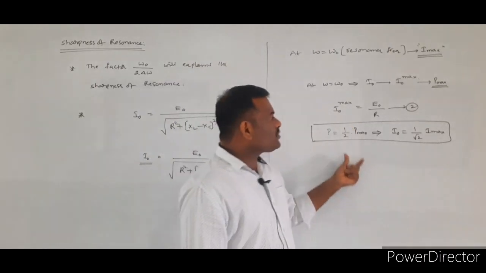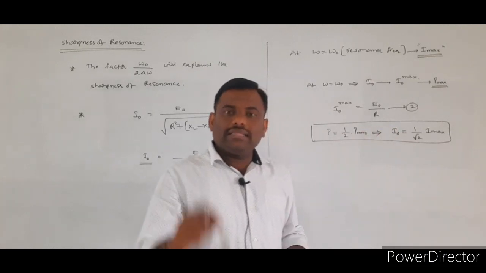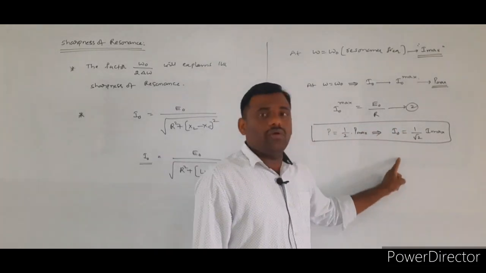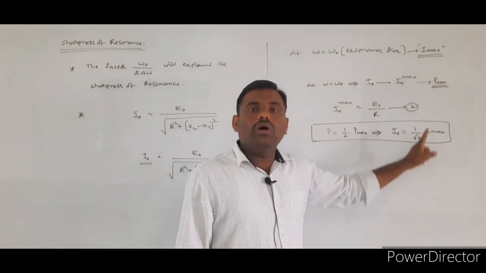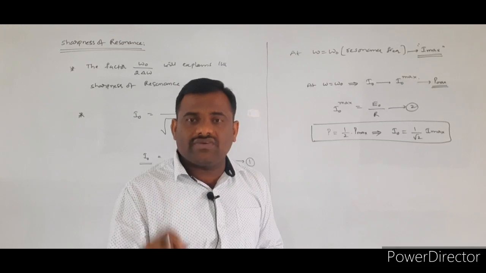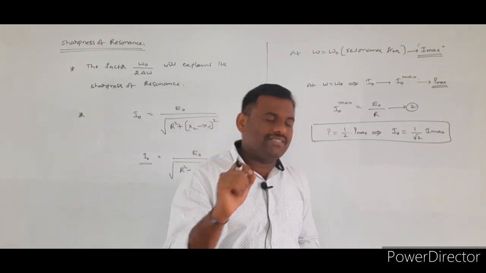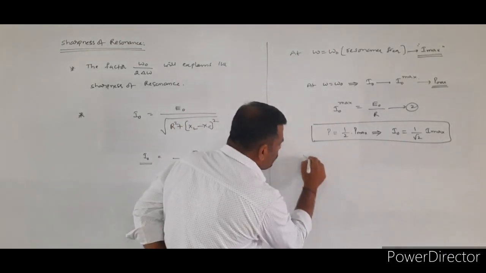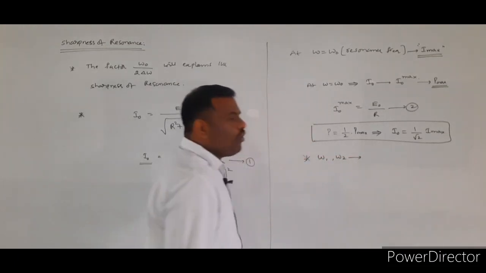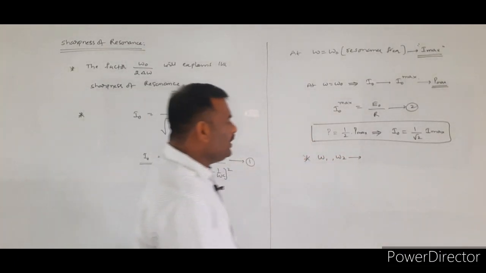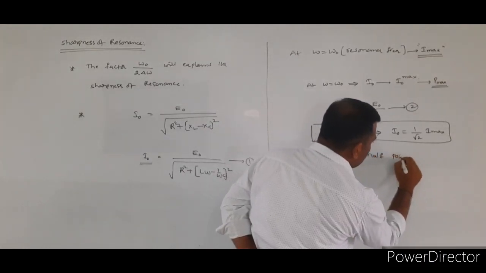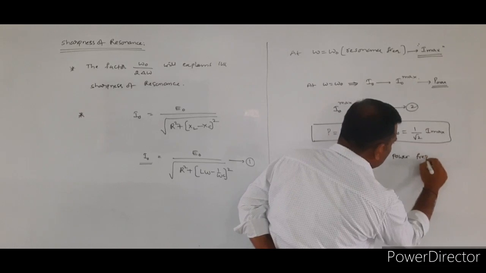Then the peak value of alternating current I naught is equal to 1 by root 2 I maximum. We call these half power frequencies, and we choose two of them, named omega 1 and omega 2.